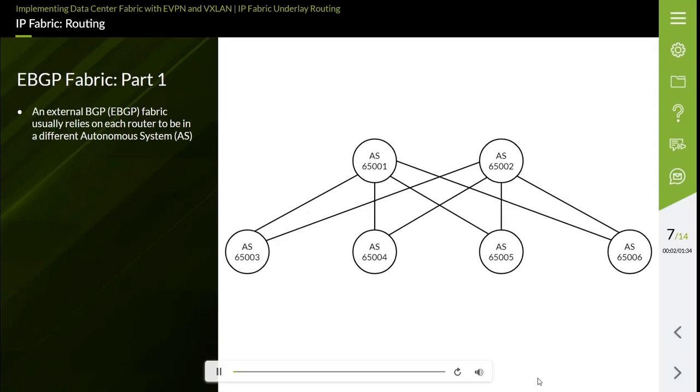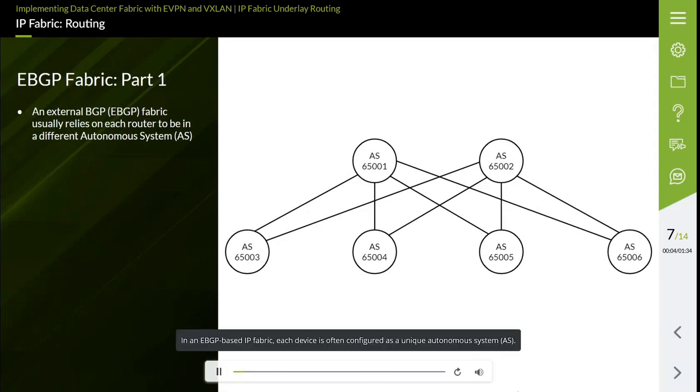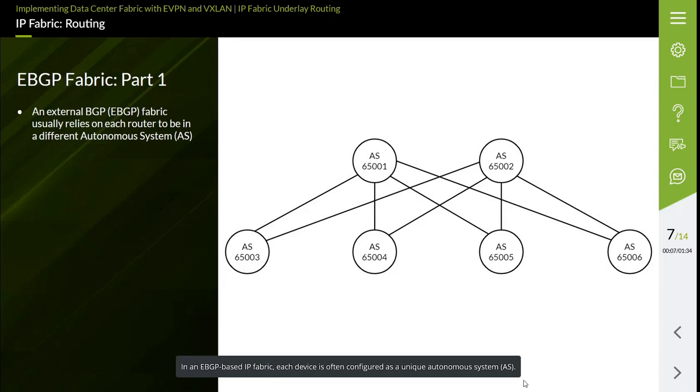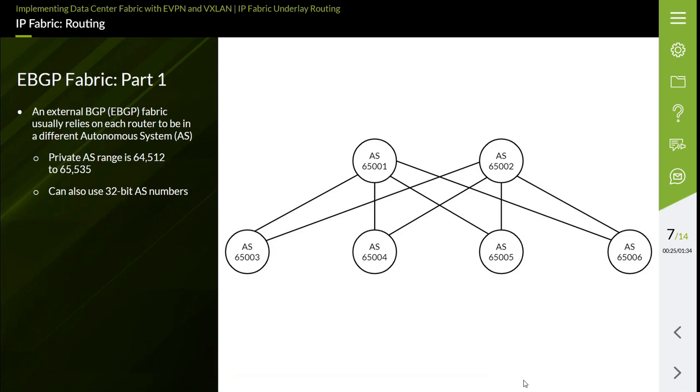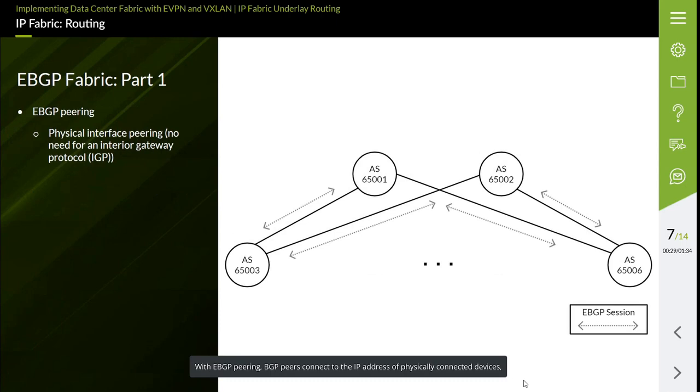In an eBGP-based IP fabric, each device is often configured as a unique autonomous system, or AS. The private AS number range is available to be used within an IP fabric. Additionally, 32-bit AS numbers can be used to increase the number of AS values available. The use of unique AS numbers on each node enables the built-in BGP path selection and loop prevention mechanisms to be implemented. With eBGP peering, BGP peers connect to the IP address of physically connected devices, and therefore there is no need for an underlying interior gateway protocol, or IGP.